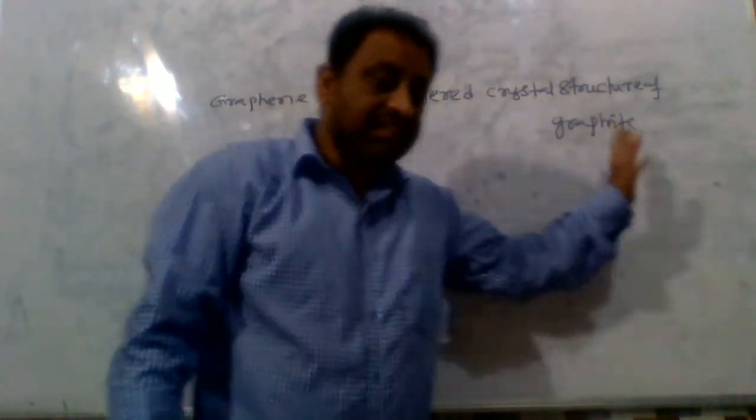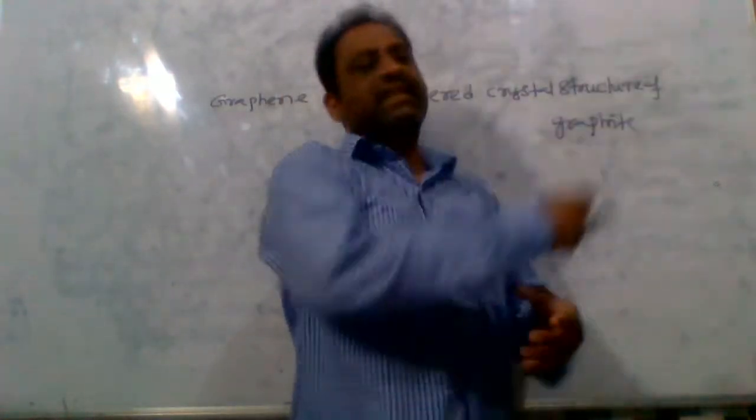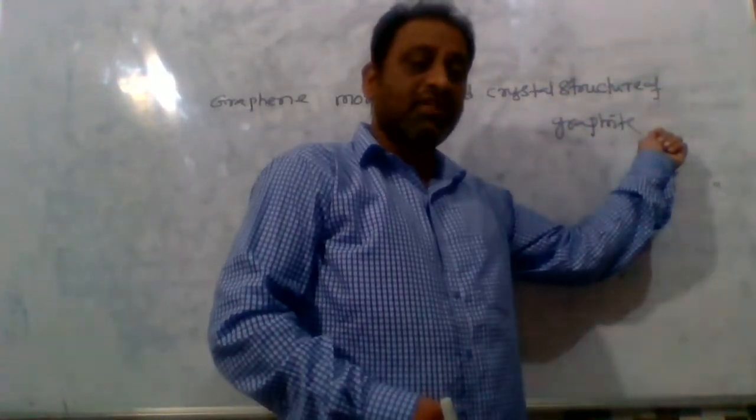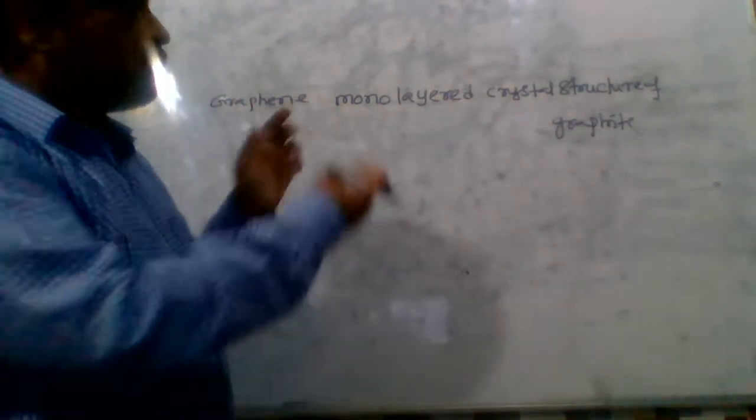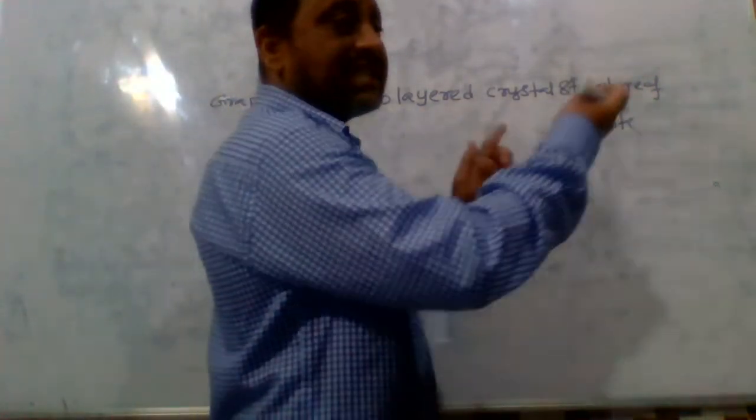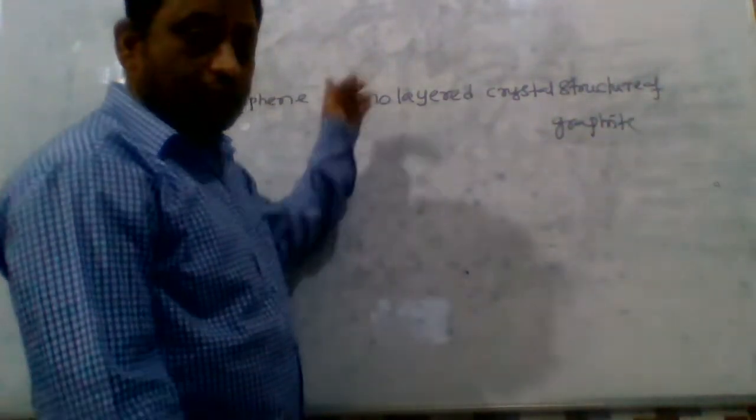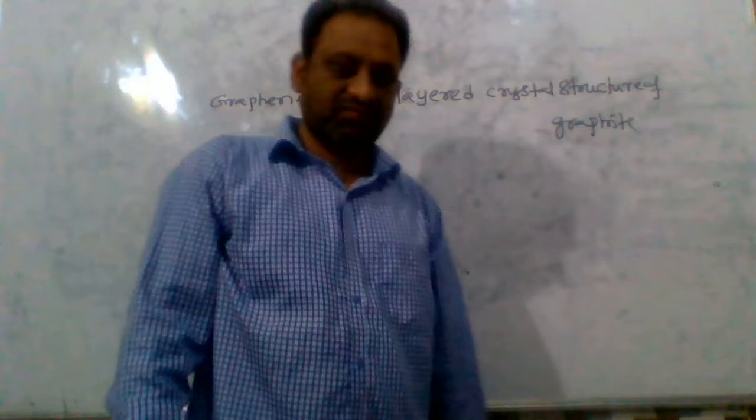Graphite consists of many hexagonal crystal layers held by weak van der Waals forces of attraction. But graphene contains only one hexagonal crystal layer, one sheet, with no multiple layers.